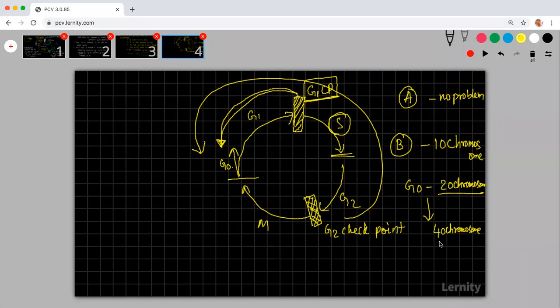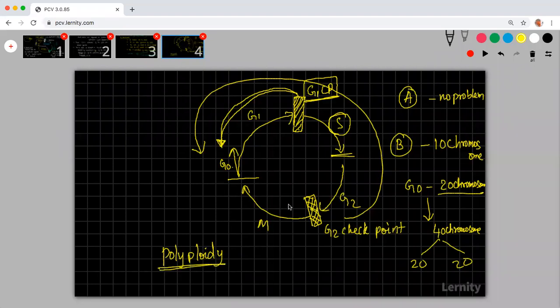Again, after division, what will happen? It will have 20-20. So now what is it trying to do? It is trying to increase the chromosomal number. Whenever there is a problem with respect to the G2 checkpoint, it will induce a condition which we call polyploidy. What is this polyploidy? Polyploidy is having multiple sets of chromosomes.